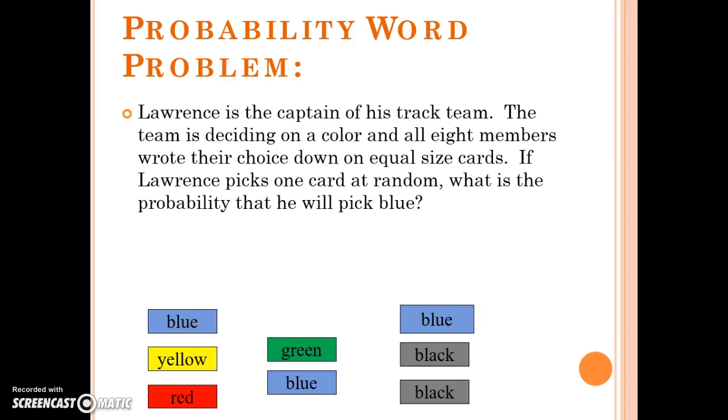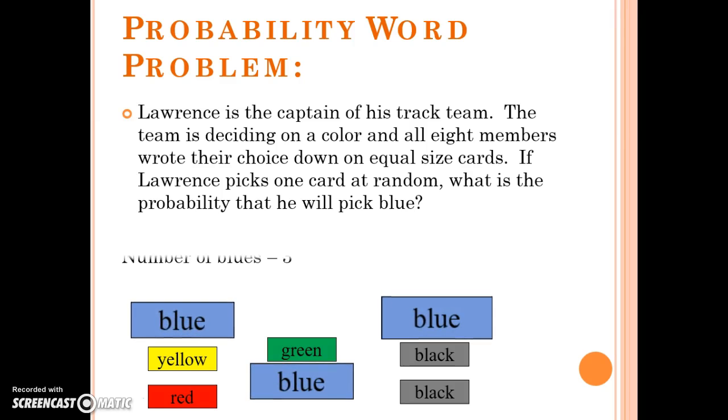So Lawrence is the captain of his track team. The team is deciding on a color, and all 8 members wrote their choice down on equal sized cards. So there's 8 possible outcomes for their color choices. There's the denominator of our fraction. If Lawrence picks one card at random, what is the probability that he will pick blue? Well, we can see out of the 8 cards that were written on, 3 of those were blue. There's a blue, there's a blue, and there's a blue. So there's the number of events that could come out of all the possible outcomes. So clearly the probability is 3/8.